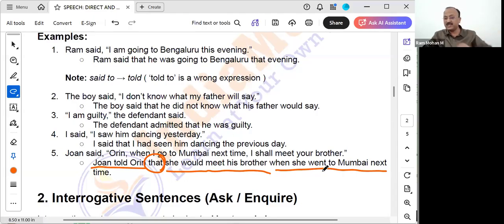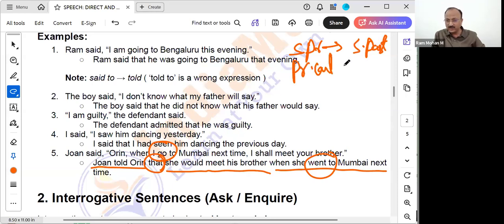Go to will become past tense went to. Simple present is there, so simple past it has become. Always remember, simple present will become simple past. Present continuous will get converted to past continuous.